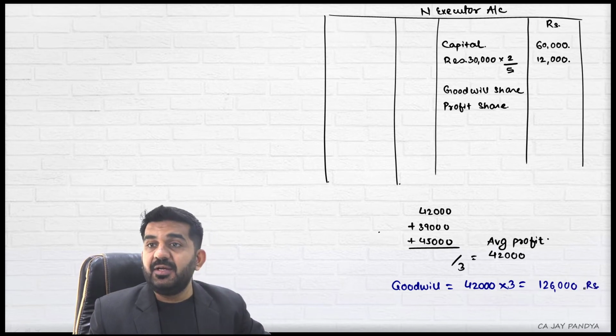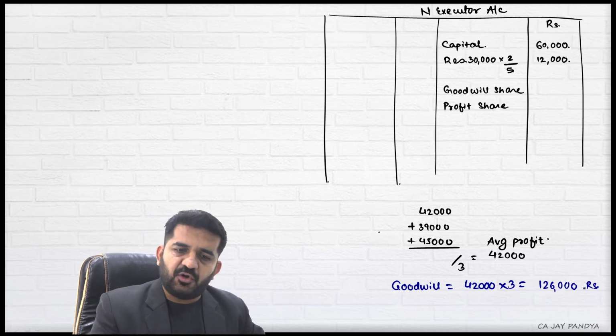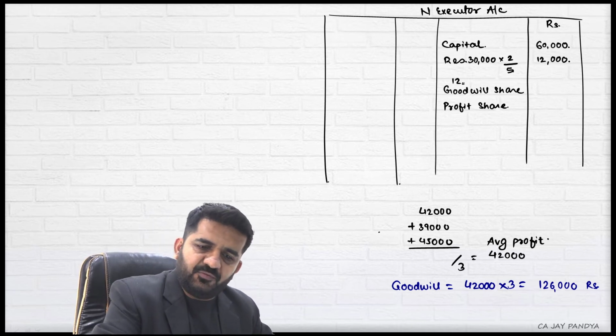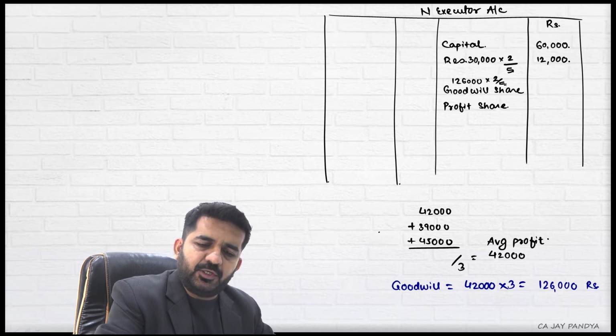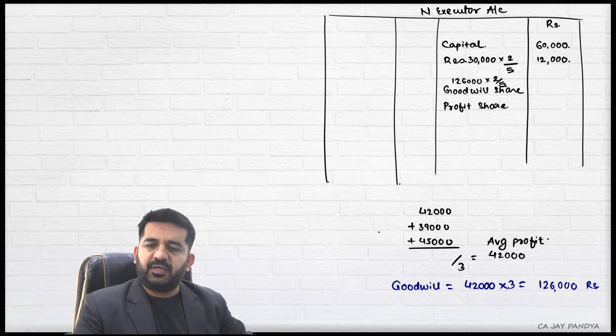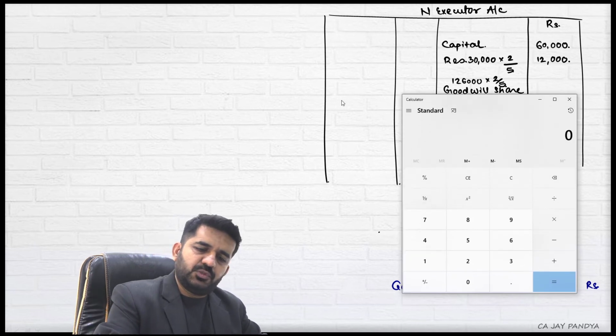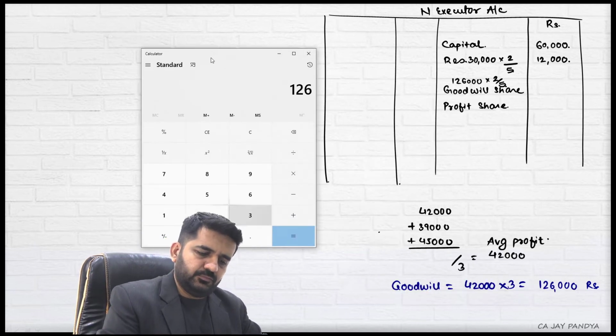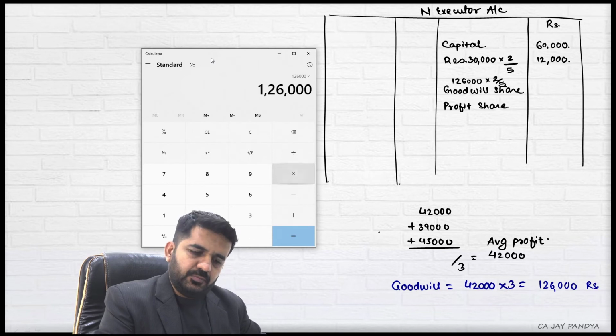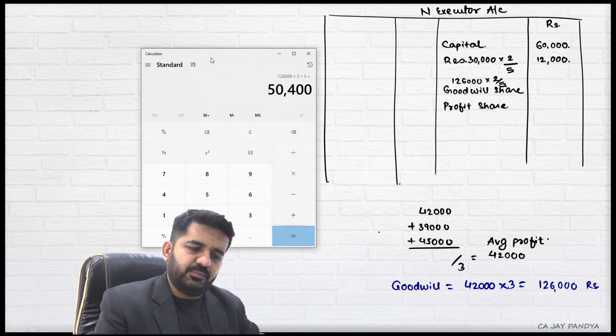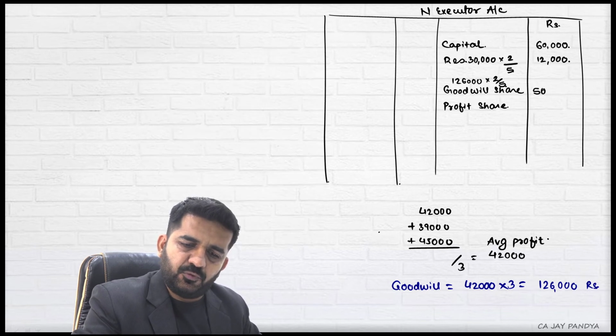But he will be getting only his share of goodwill. So goodwill will be 1,26,000 multiplied by 2 divided by 5, which is equal to 50,400.